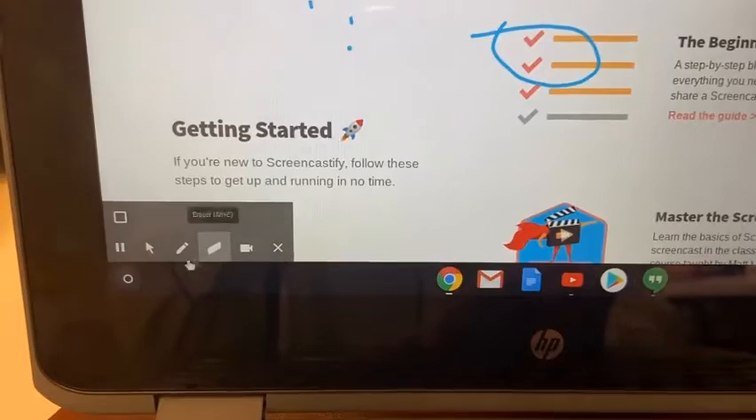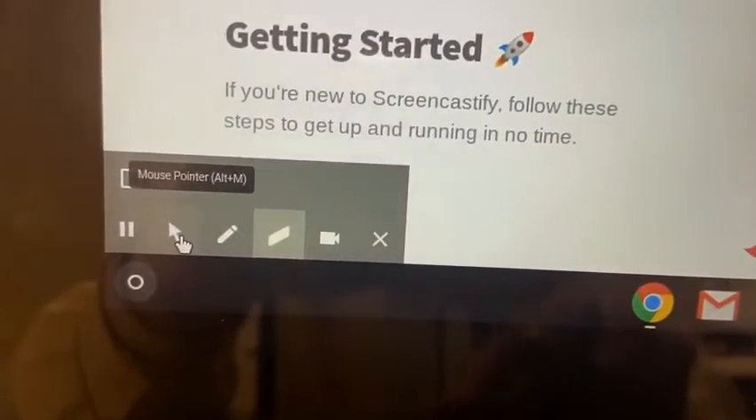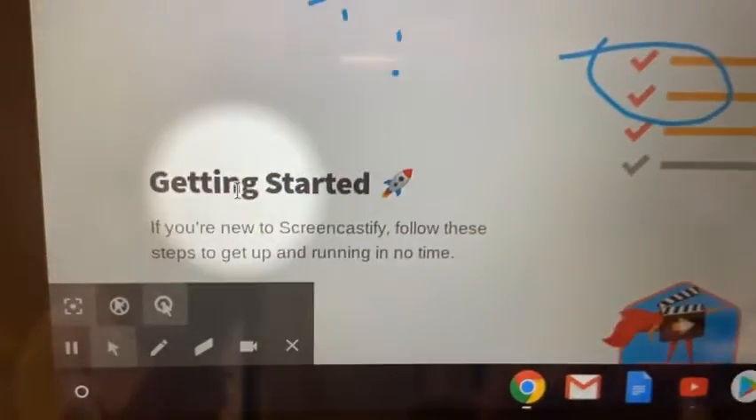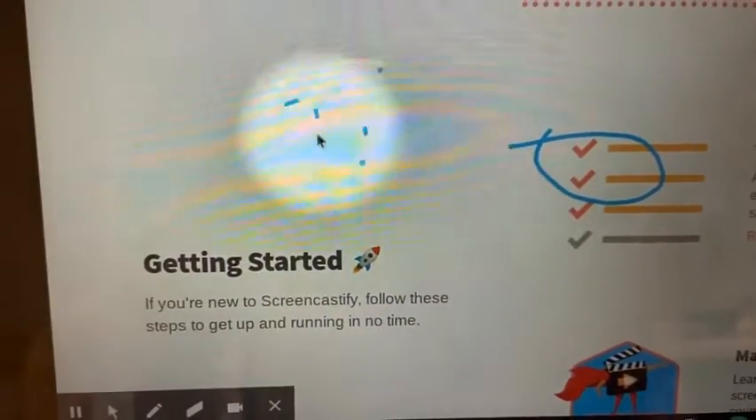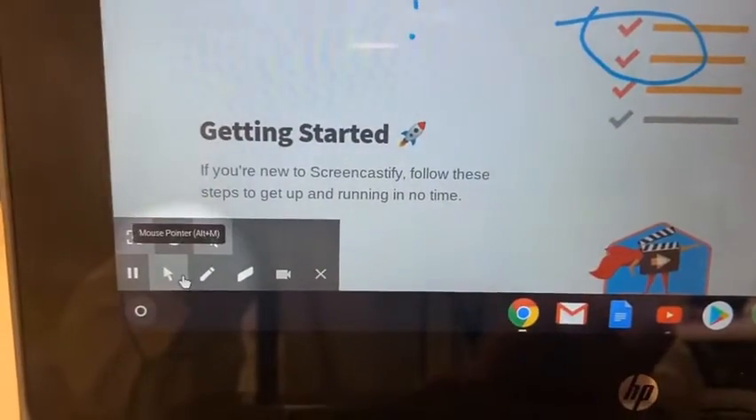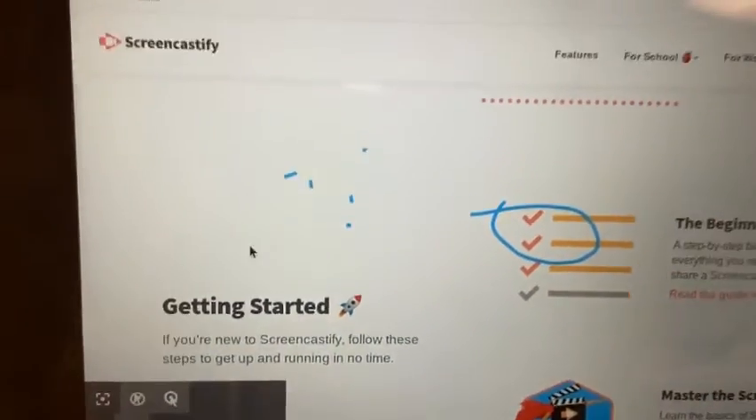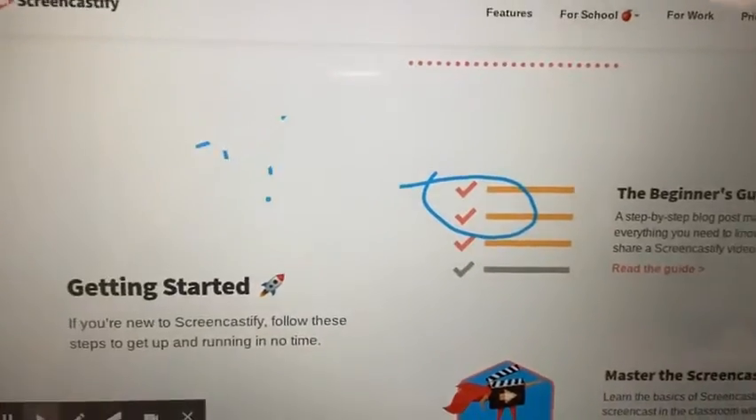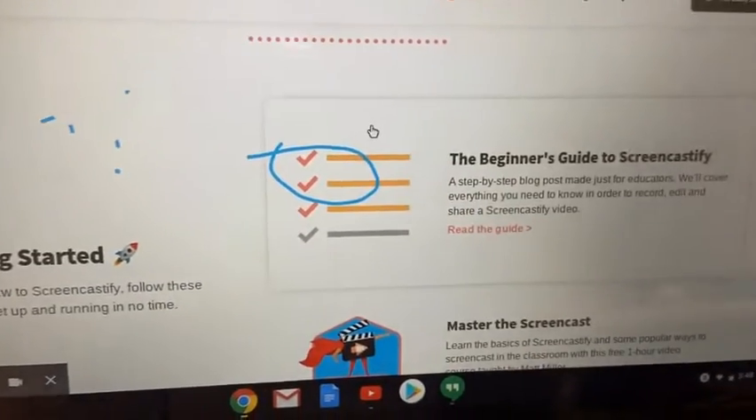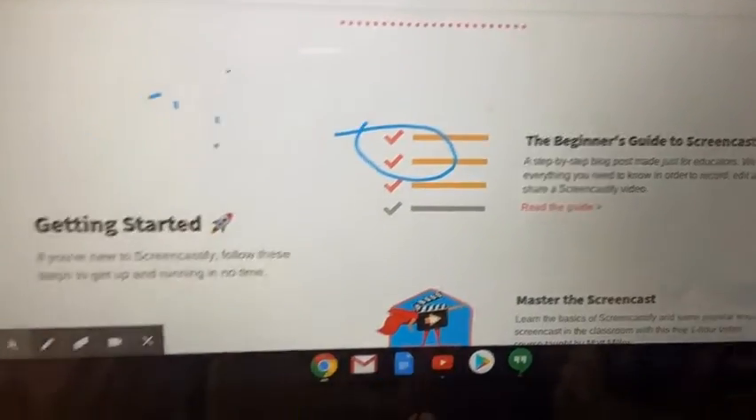There's also an eraser feature, so I can erase what I've done. And then also there is a mouse. You can have a few different mouse settings. If you click on it, one setting is focus, and this darkens the whole screen except for where your mouse goes, like a spotlight. Another option is to hide your mouse when it's not moving. So if I am not moving around, I can have my mouse disappear until I start moving.